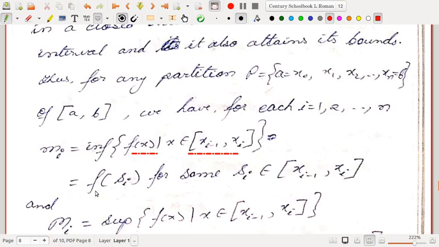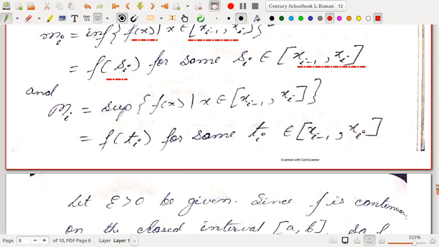This infimum is actually attained at some point, so this will be exactly equal to f(si) for some si inside this interval. And similarly capital Mi, this supremum of f(x) in this interval, is also attained by some point, and that point we write as f(ti) for some ti inside this interval.